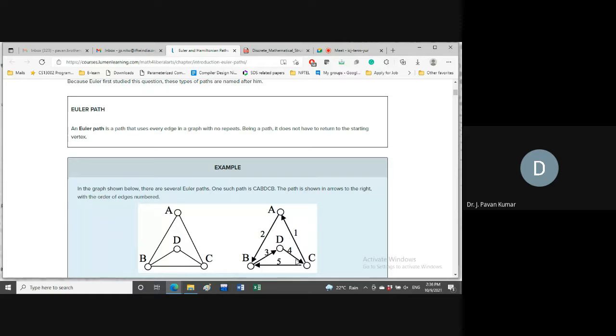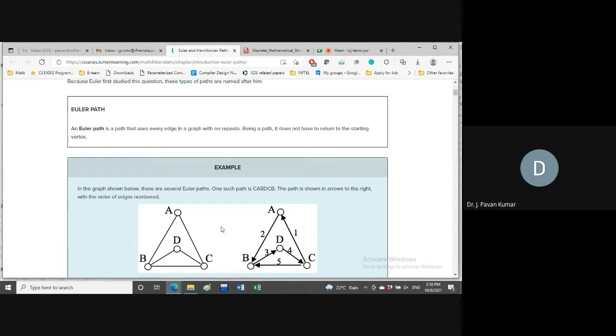If you cover all the edges, order does not matter. Then if it is a cycle, that cannot be a path. If it is a path, then it cannot be a cycle in general. So if Euler cycle is there, we cannot have Euler path. Definitely, that is the wrong thing that we have discussed in the last class.